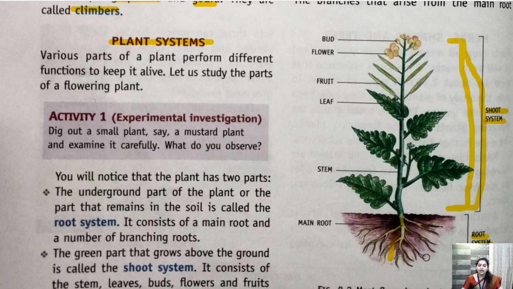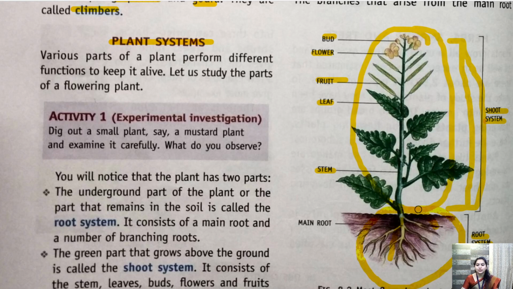Now the root system contains the root. This is called the root of the plant. Now the shoot system contains the stem, leaf, fruit, flowers and bud. Bud is what? The flower that has not yet grown or flourished is called a bud. So the shoot system contains stem, leaf, fruit, flowers and bud. Getting it? Alright. So this complete part is the shoot system and this is the root system.